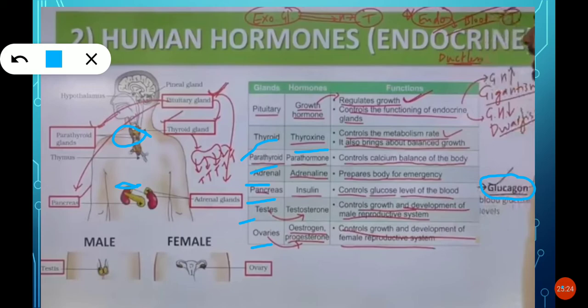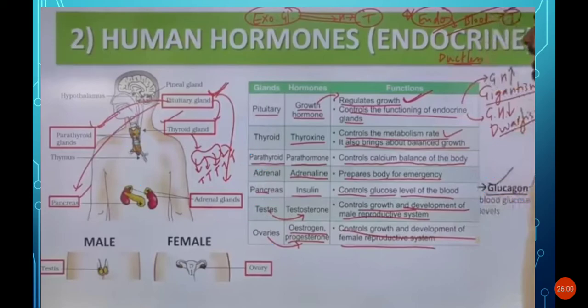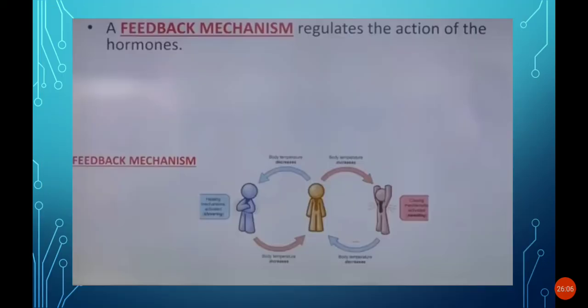These two hormones are released by the ovaries. What are the functions? They control growth and development of the female reproductive system. Okay, fine. You will learn more about the testis and ovaries in the reproductive system chapter, in further chapters. So this is about the human hormonal system. Now, this is a feedback mechanism.